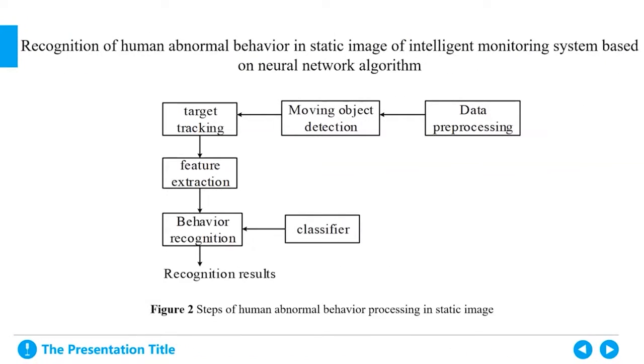The processing of human abnormal behavior features in static images of intelligent monitoring system generally includes the following processes: static target detection, target tracking, feature selection, and static representation, behavior recognition and understanding. Figure 2 is the whole process of human abnormal behavior processing in the static image of an intelligent monitoring system. So, please look at Figure 2, steps of human abnormal behavior processing in static image.